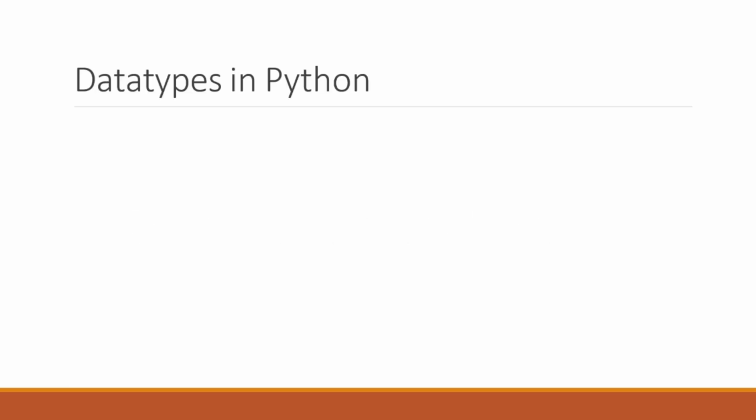Now next here we are going to start with data types in Python. Now what is meant by data types? So the type of data we are going to store in a variable is called a data type. What type of data are we storing? We are trying to store a number, an integer, or we are trying to store a string type of data. So here we have given age equal to 28. Since age is your variable name, okay, so here age is variable name and this 28 is your value, right.